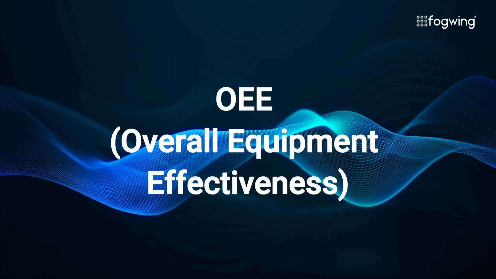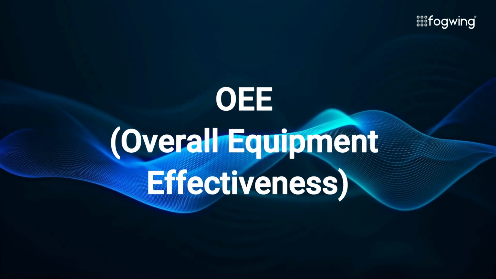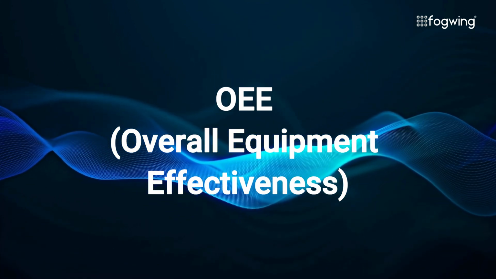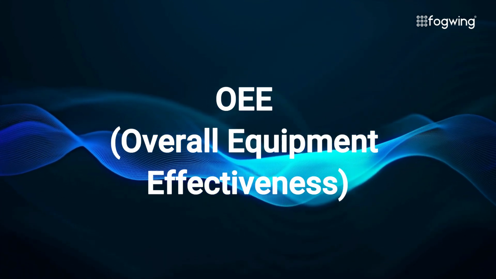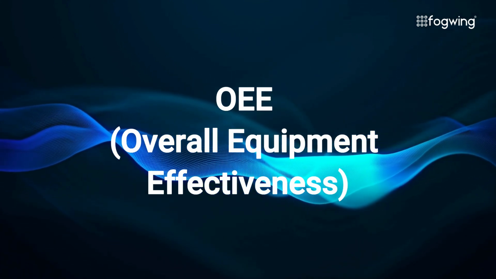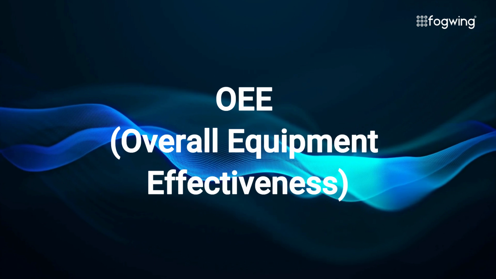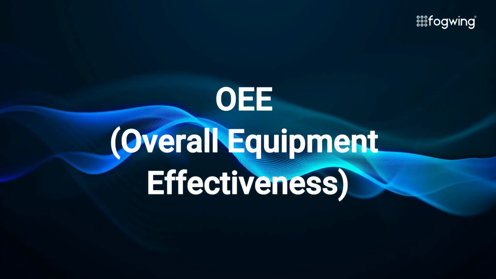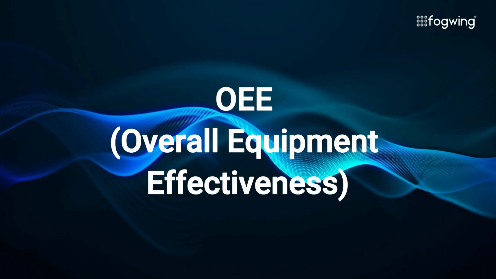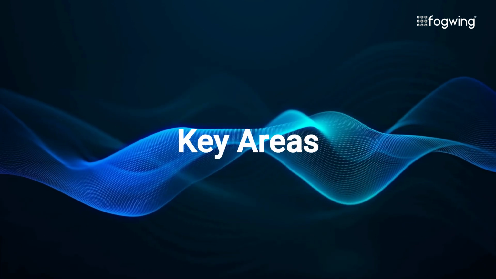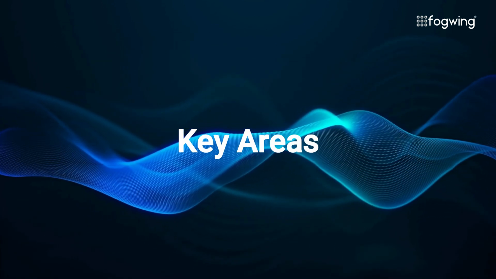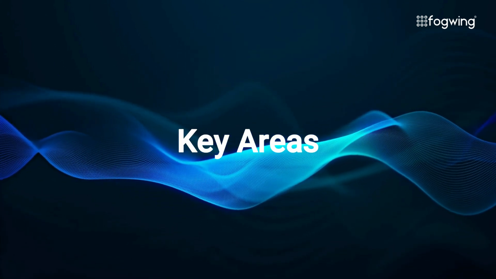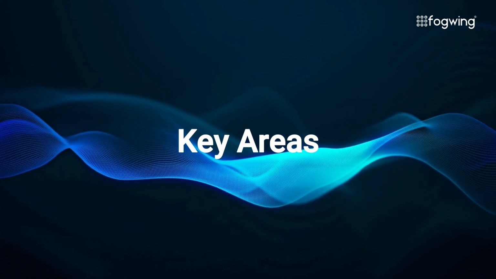OEE, overall equipment effectiveness. OEE is not a standard in the traditional sense, but is a widely used metric within MES to evaluate the effectiveness of manufacturing processes. By measuring three critical areas, availability, performance, and quality, OEE helps manufacturers understand how efficiently their equipment is operating. Key areas: real-time monitoring of equipment performance, identification of production bottlenecks, continuous improvement through data-driven insights.